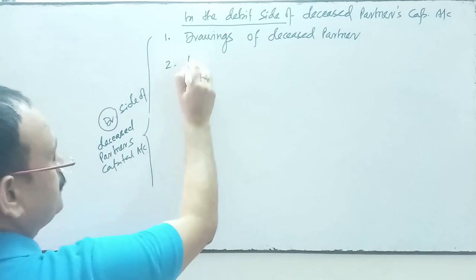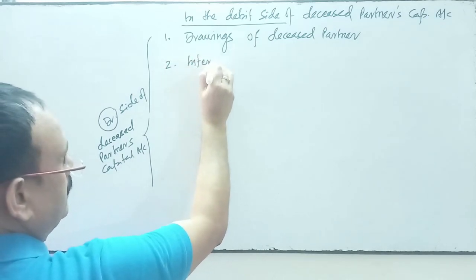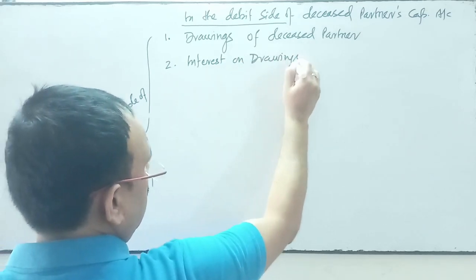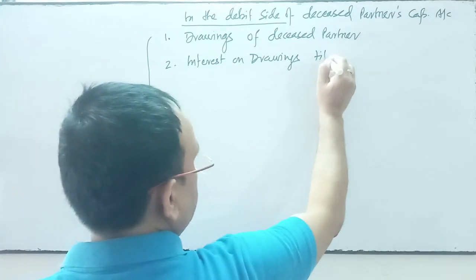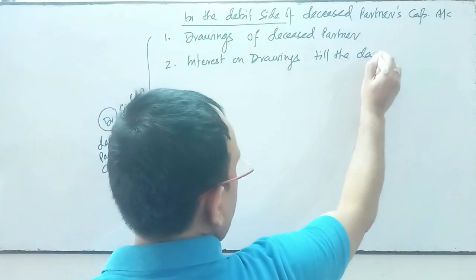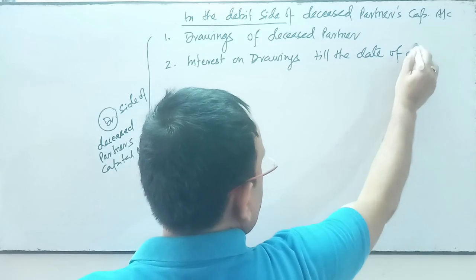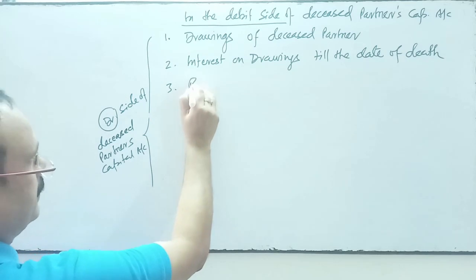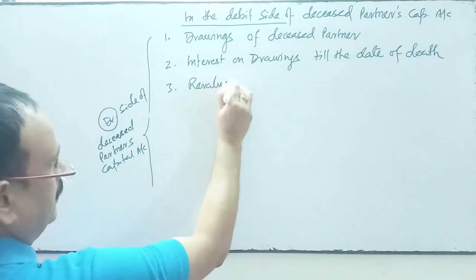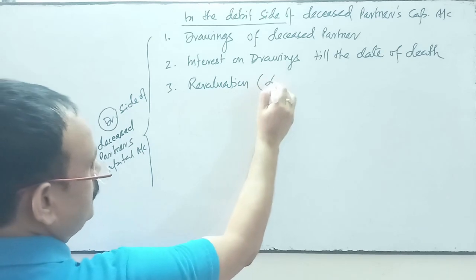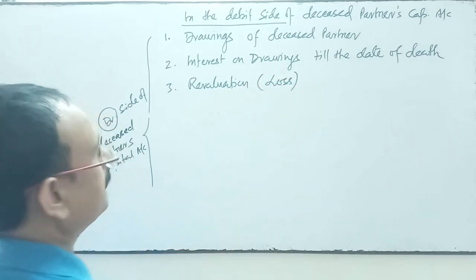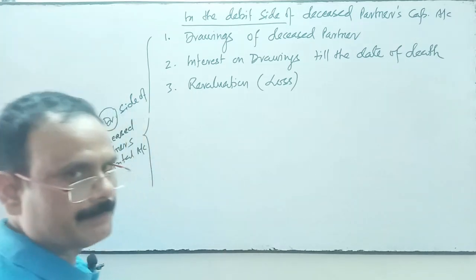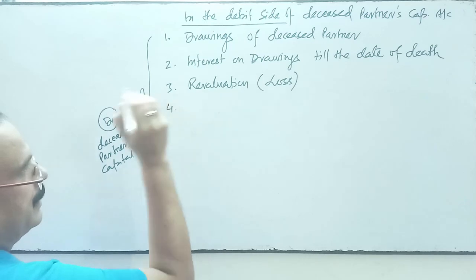Second, interest on drawings till the date of death. Revaluation loss, if any, will be transferred to the debit side, the share in revaluation loss.